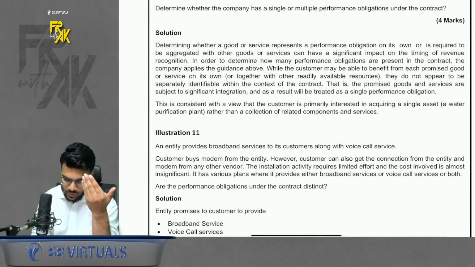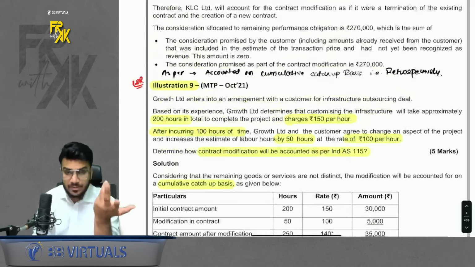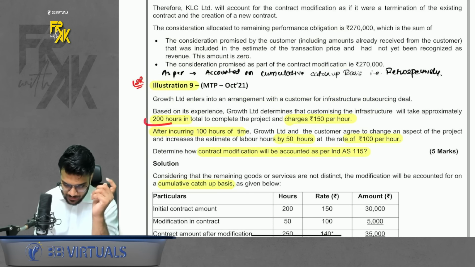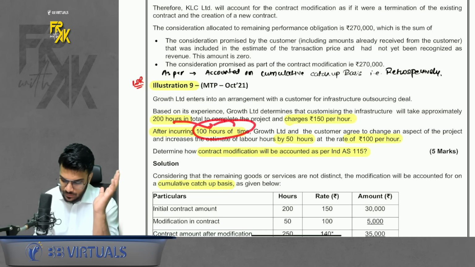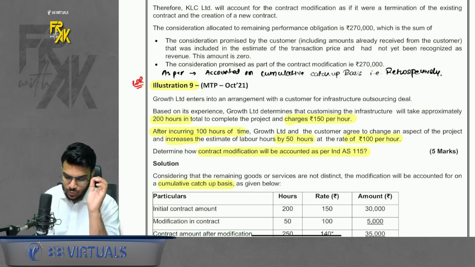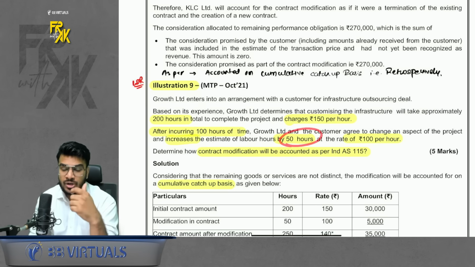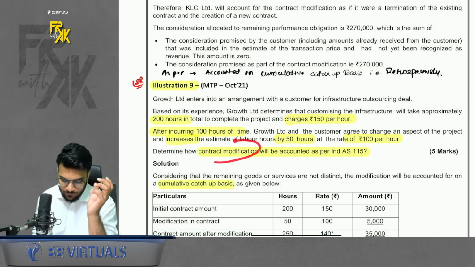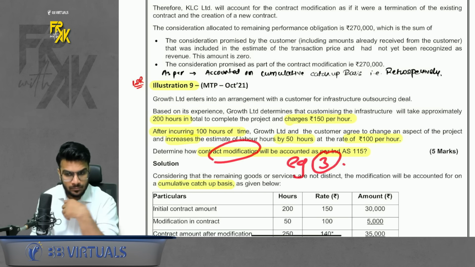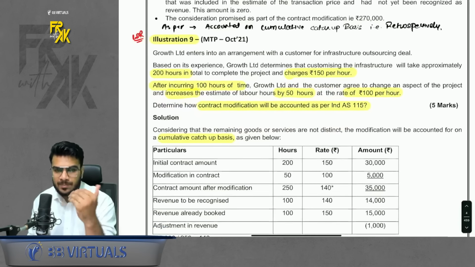One was illustration number 9. Okay, what was happening here? Initially we entered into a contract for 200 hours where he was charging 150 per hour. Now after incurring 100 hours, he said that we have to increase the estimate by 50 hours. So here we are increasing the number of hours in the original contract only, at rupees 100 per hour. So here it will fall under example 3 of our notes, right? So we have to account as per cumulative catch-up basis.